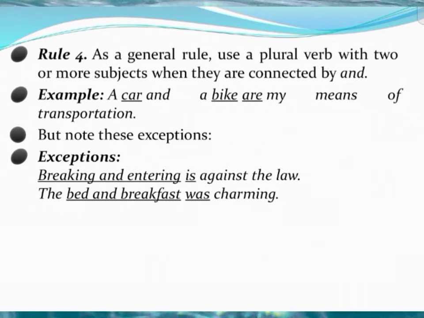Rule number 4: as a general rule, use a plural verb with two or more subjects when they are connected by and. It is a simple thing. Example: a car and a bike are my means of transportation. In rule number 4, two singular subjects are connected by and. Here a car is one singular subject, whereas a bike is another singular subject, connected by and. So it always takes a plural verb, are, not is.